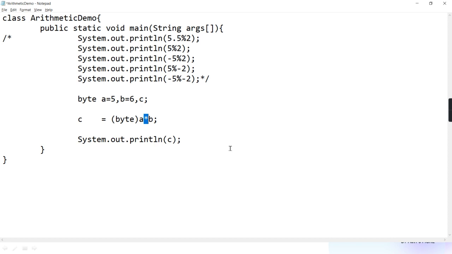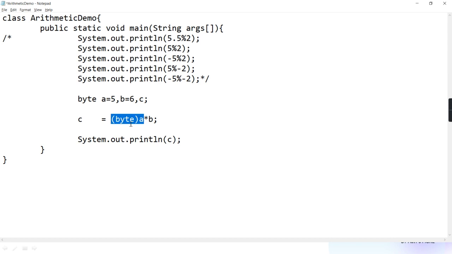So what will happen? Is multiplication going to happen first or will this casting happen first? Casting will happen first. But by doing the casting, there is no meaning. A is already byte and you are casting to byte only.